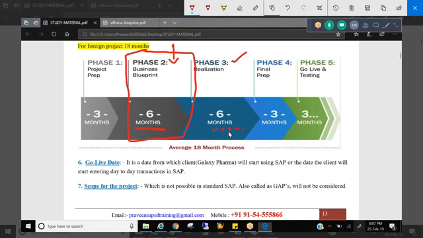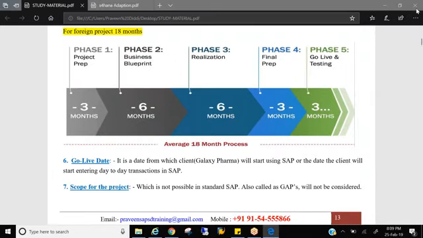And until what date does the customer have to wait to see his final product? The go-live phase. That means a total of 18 months. But customers are not ready to wait this much time now in 2018, right? In this age, no one is ready to wait this much time after spending this money, right? And everyone wants to see the report, whatever they are putting in, they want to see it in action at the earliest. Here, whatever the customer can see is everything black and white on paper, in an Excel document or a Word document, only on document. That means the customer is not getting a feel of how his product is going to look at the end.